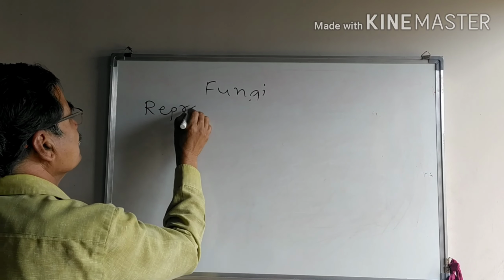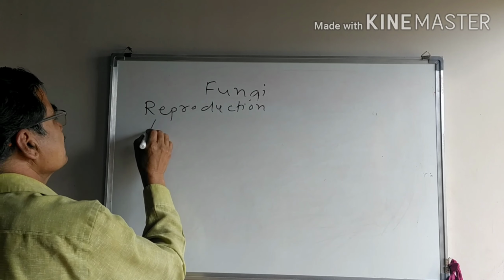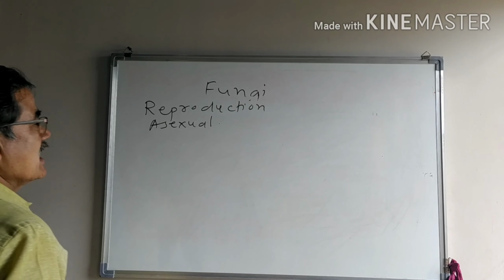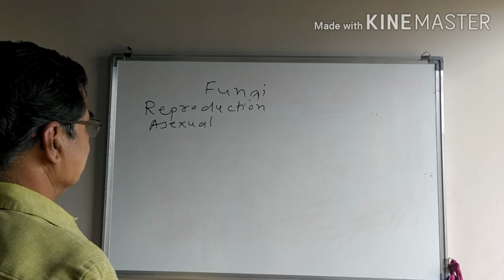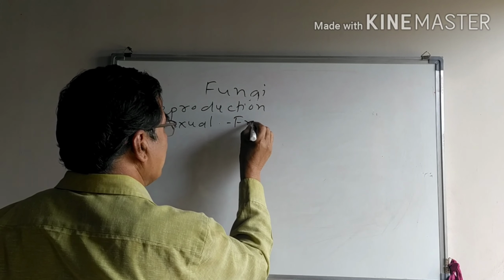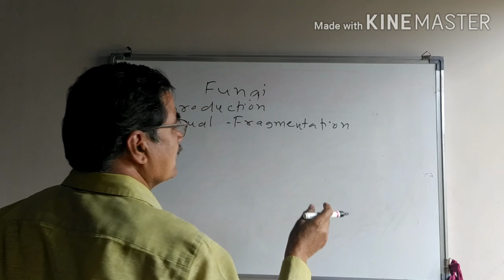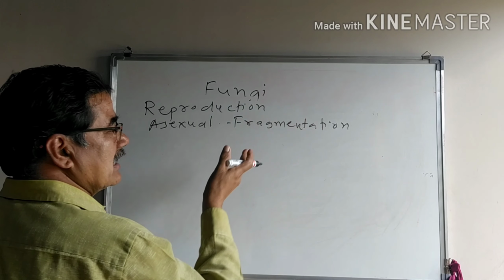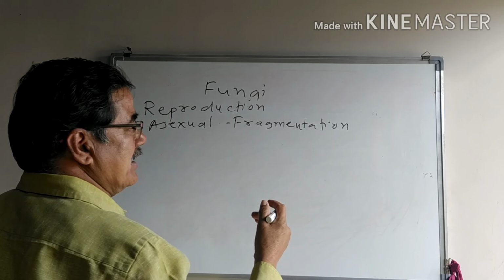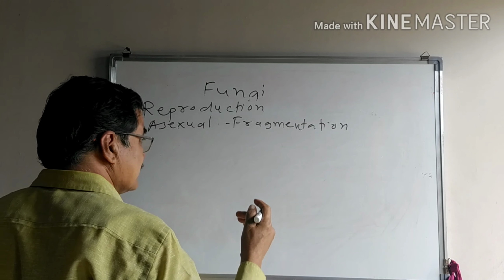Reproduction of the fungi. It reproduces by means of asexual reproduction as well as sexual reproduction. Asexual reproduction takes place by means of fragmentation. In fragmentation, the thallus, that is the mycelium, is cut into a number of small segments. Each and every segment undergoes division and gives rise to a new thallus.